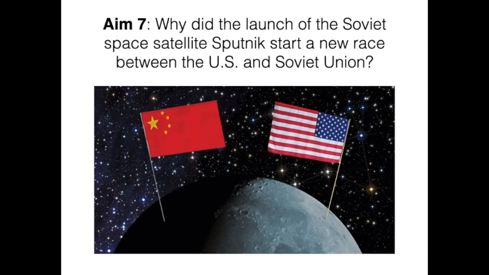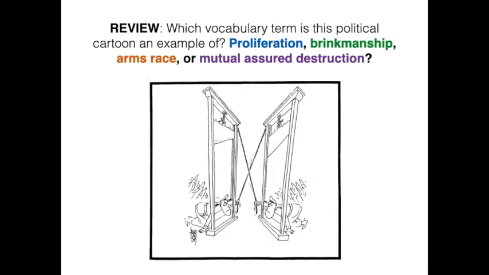Why did the launch of the Soviet space satellite Sputnik start a new race between the U.S. and the Soviet Union? So let's do some review about the old race. We looked at this political cartoon in our last lesson. Which vocabulary term is this political cartoon an example of? Proliferation, brinkmanship, arms race, or mutual assured destruction. Here are those terms reviewed for you.